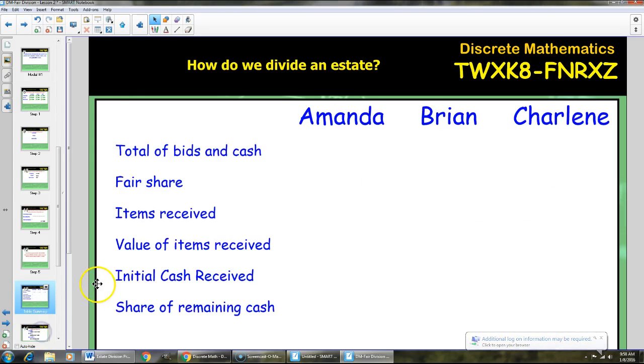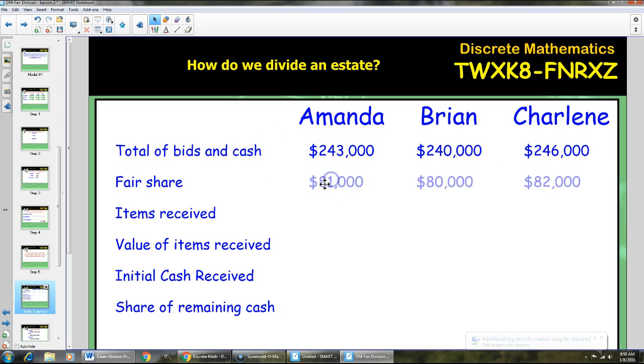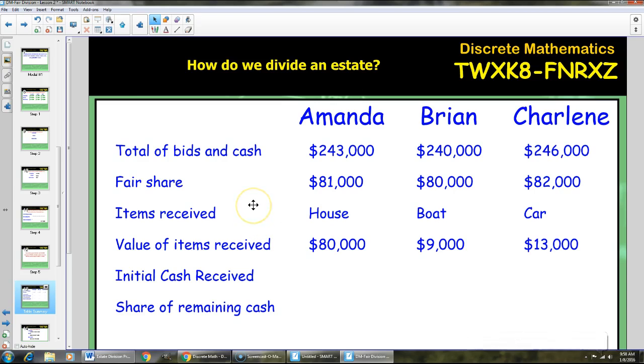So for Amanda, Brian, and Charlene, we could summarize the information as follows. The total of bids in cash would be $243,000 for Amanda, $240,000 for Brian, $246,000 for Charlene. A fair share would be this number divided by 3, and so on. The items received would be as follows. The values of the items received would be as follows.